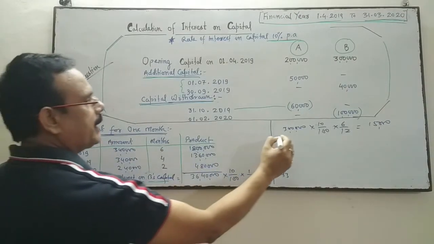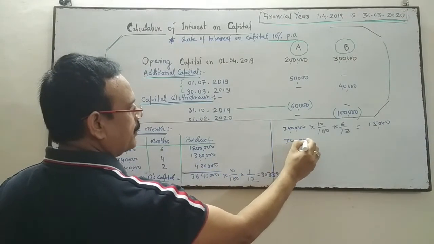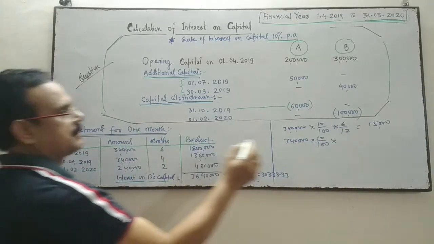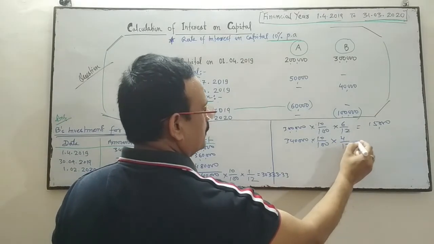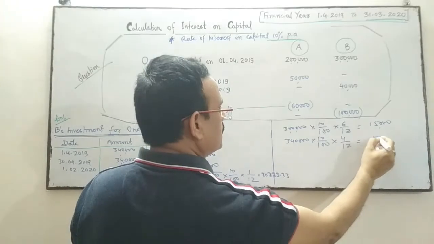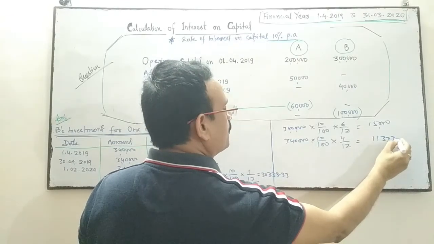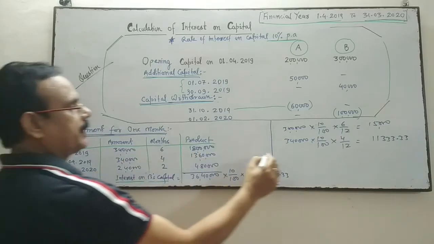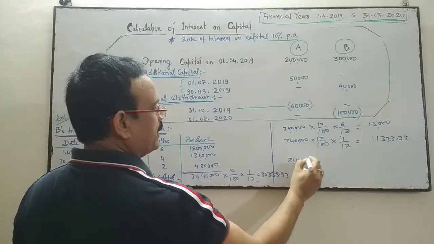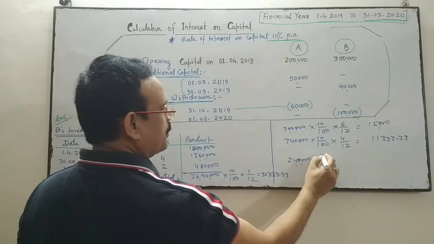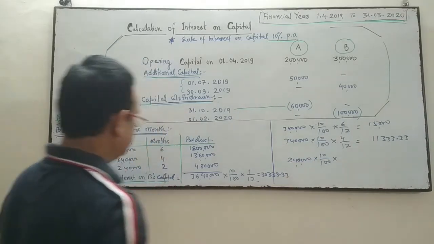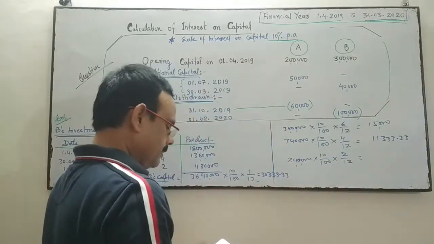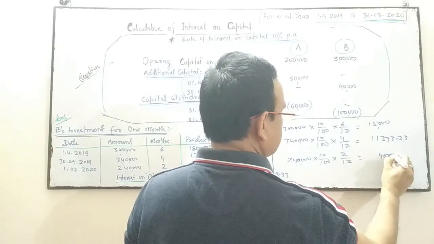Now the capital becomes 3 lakh 40. 3 lakh 40 into 10 by 100, it is rate of interest, into 4 months, 4 by 12. It is 11,333.33. Now the capital is 2 lakh 40 after reduction of 1 lakh. 2 lakh 40 into 10 upon 100 into 2 months, 2 by 12. Now the interest is 4,000.